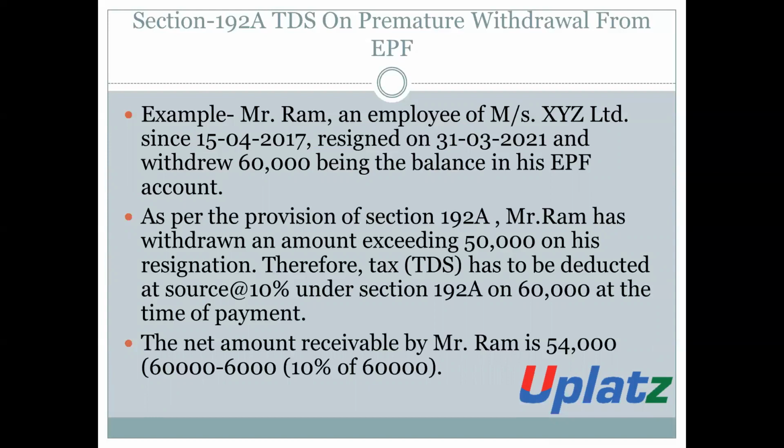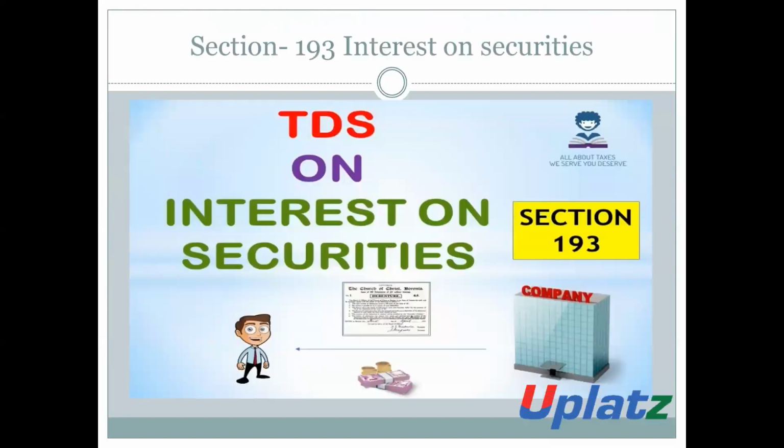Then the net amount receivable by Mr. Ram will be the amount of income less the amount of TDS. It will be 54,000, that is 60,000 minus 6,000. Now we will discuss section 193, interest on securities.